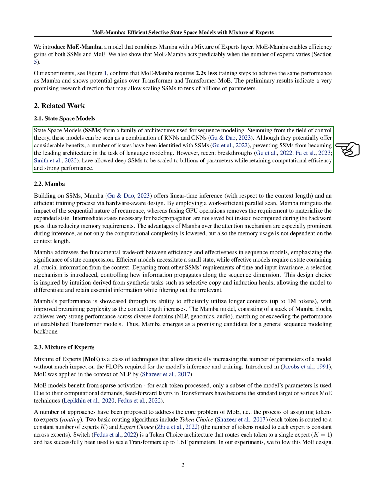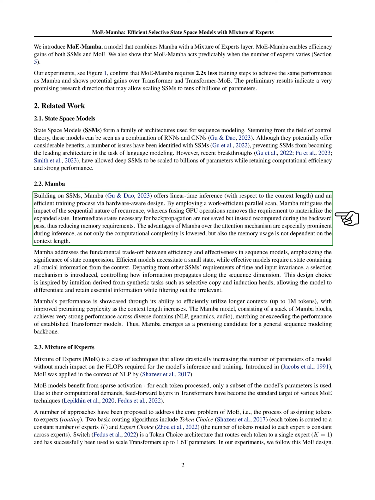SSMs are a type of architecture used for sequence modeling, originating from control theory. They can be seen as a combination of recurrent neural networks, RNNs, and convolutional neural networks, CNNs. Despite their potential benefits, there have been some issues with SSMs that have prevented them from becoming the leading architecture in language modeling. However, recent advancements have allowed deep SSMs to be scaled up to billions of parameters while maintaining computational efficiency and strong performance.